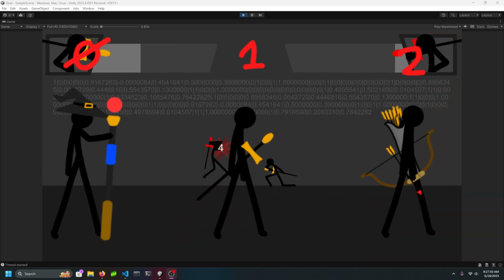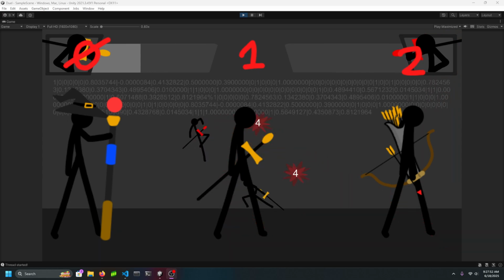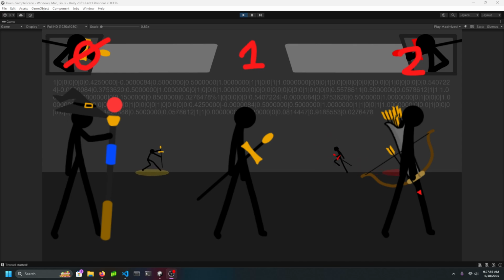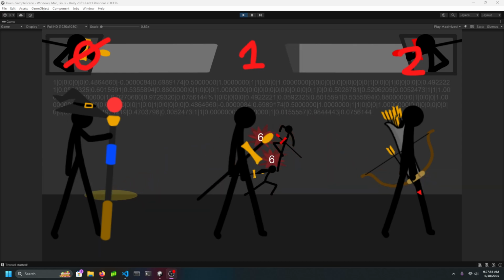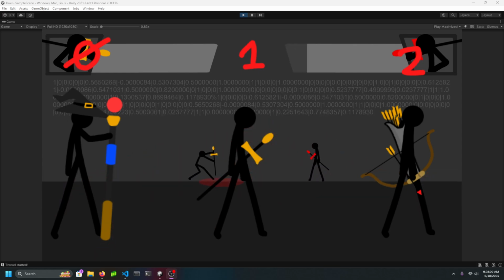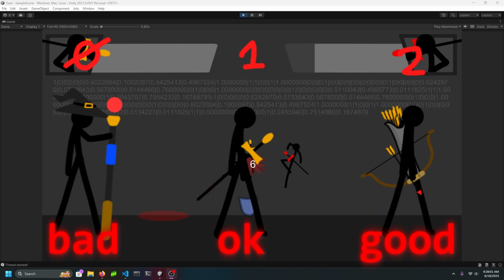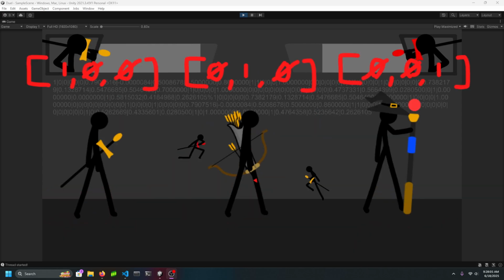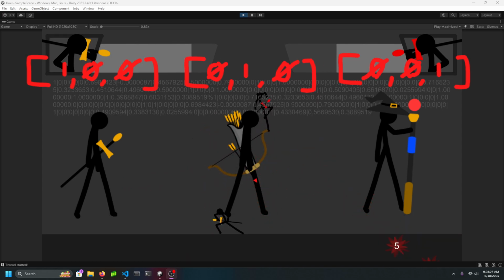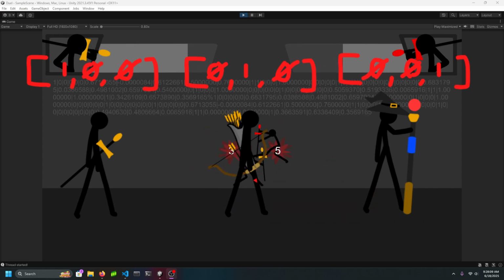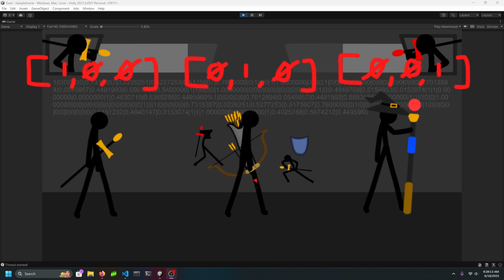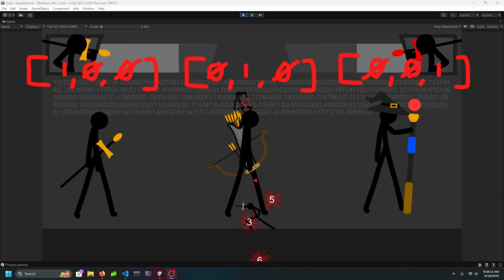If you do the latter way, we're creating an ordering, which we're meant not to do. To a machine learning model, it looks like the Archidon is better than the Mycoal and the Swords Wrath, even though they have their own different use cases. So it's going to think that the categories are on a numeric scale, like bad, okay, and good. In reality, they're just labels. If we encode it into basic binary vectors with 1s and 0s, there's no implied order, and the model can learn each category independently, and there's no false relationship between the Swords Wrath, the Archidon, and the Mycoal.